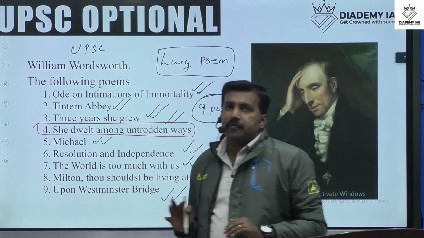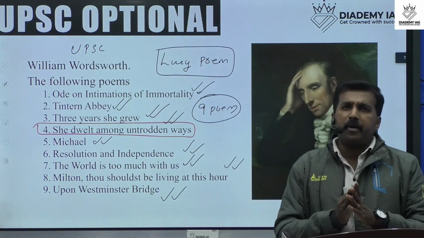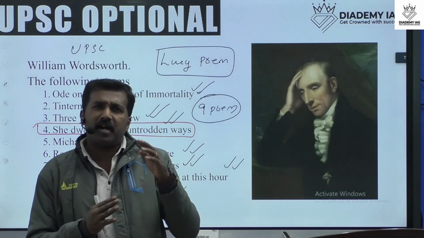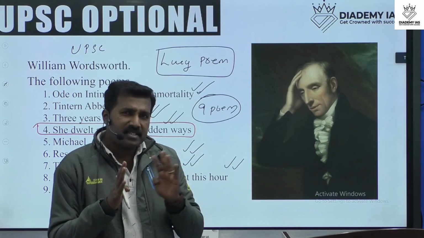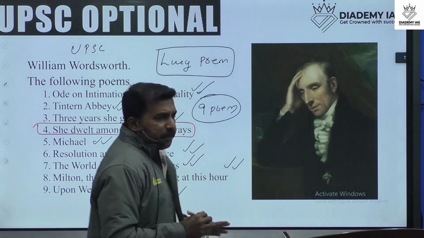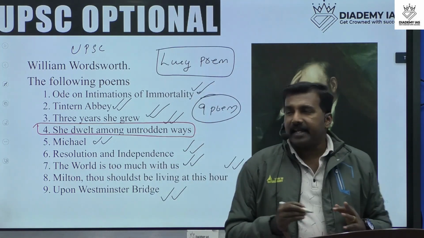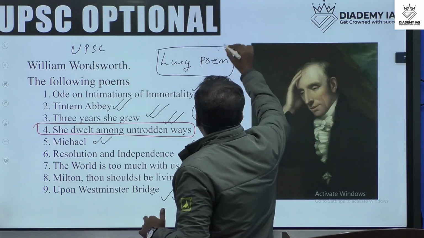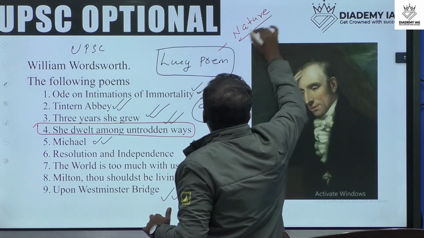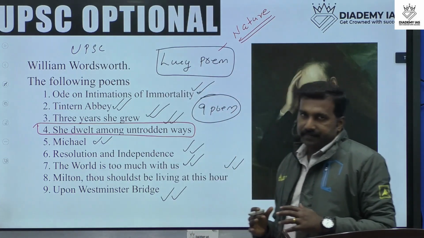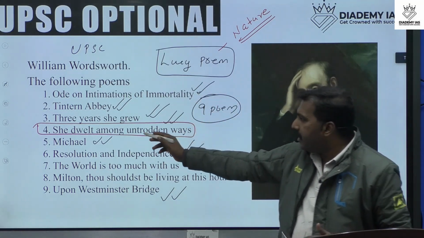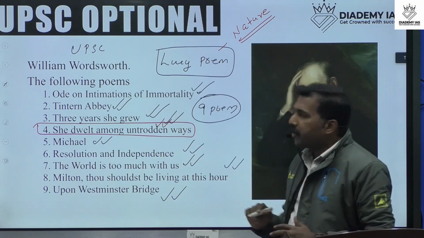All other poems of Wordsworth are very simple poems, one or two pages enough. All the poems of Wordsworth normally explain nature. Nature is the main peculiarity of Wordsworth's works. So from the syllabus we can study this poem today.